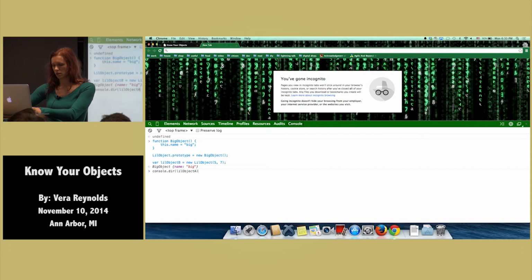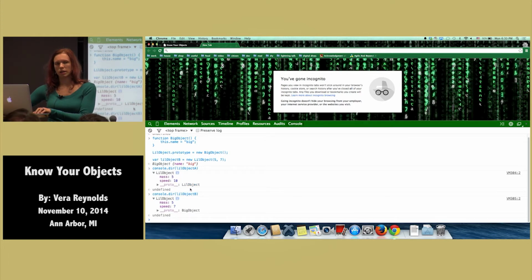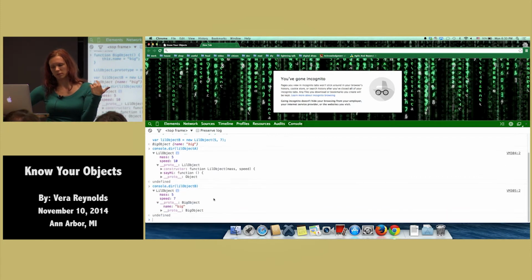Little object A, all right, and B. Now, remember we made them using the same function. The only difference is that one had the prototype set at the beginning as little object, and the other one we changed to be the big object. So they inherit different things.